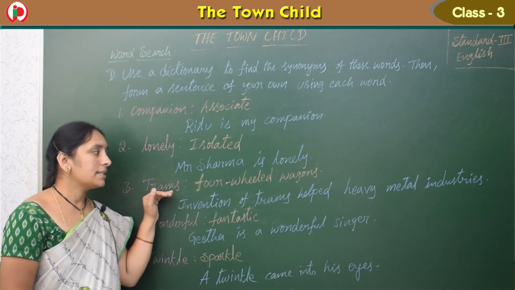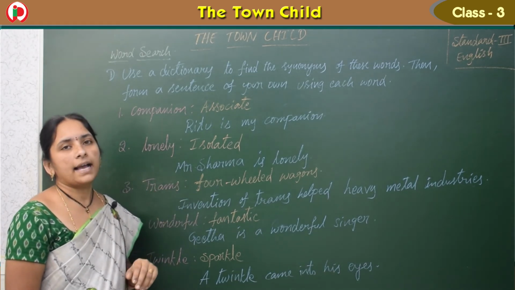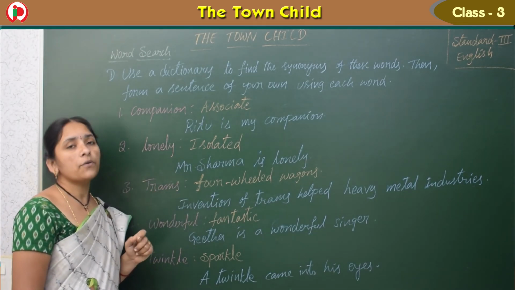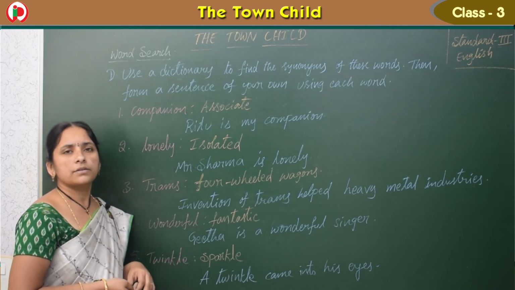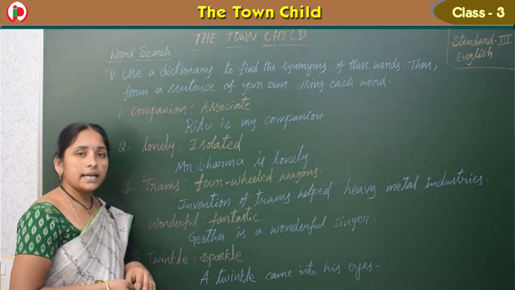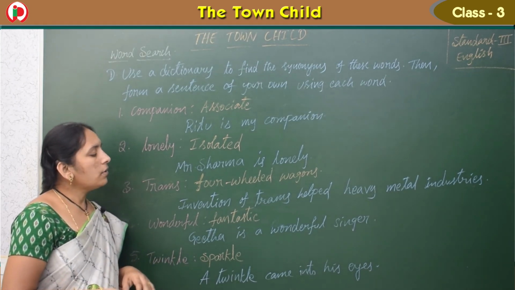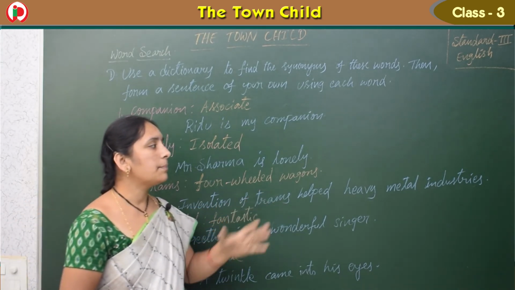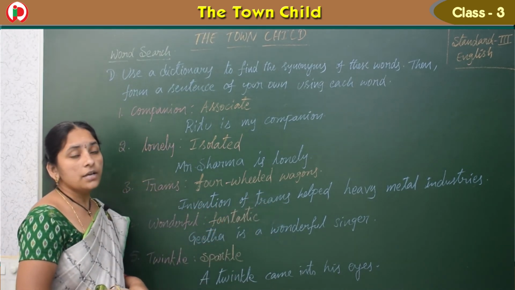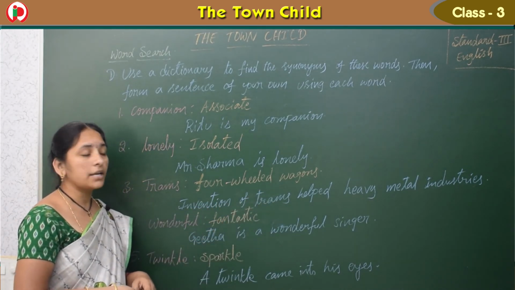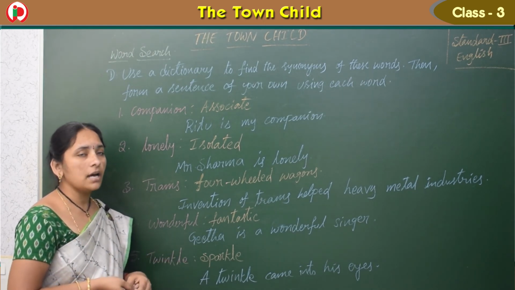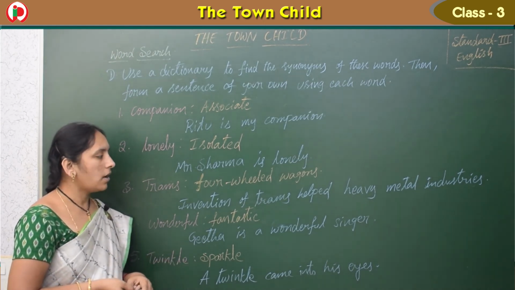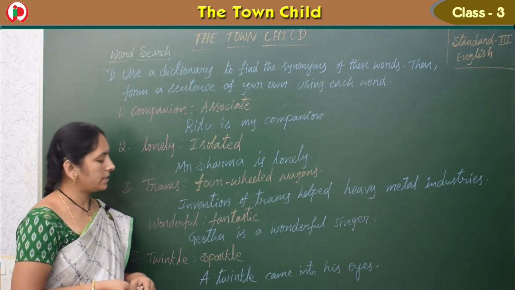And trams, four-wheeled wagons. Trams are nothing but four-wheeled wagons, that is our car, bus, more than four wheels also, no problem. So bus, train, car, all these are. So the invention of trams helped heavy metal industries. In the heavy metal industries they use these trams to carry the heavy loads. So it helped a lot. These trams are helping a lot.